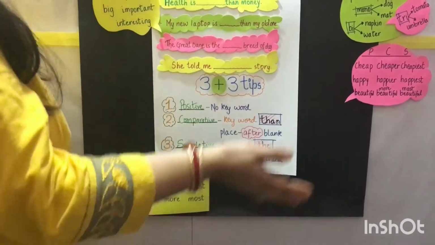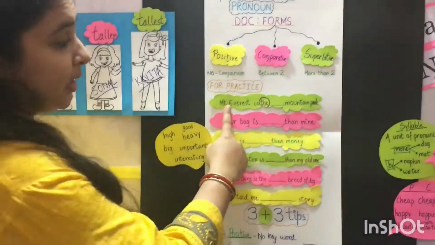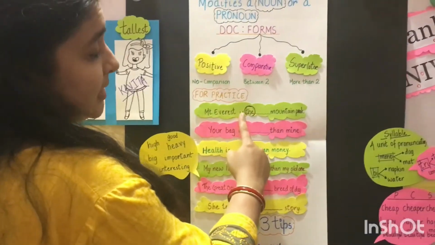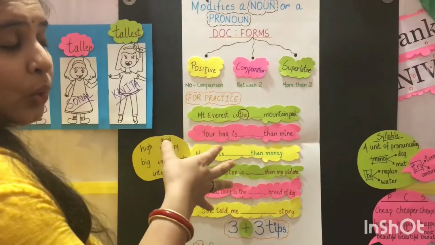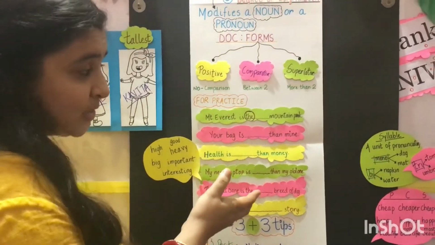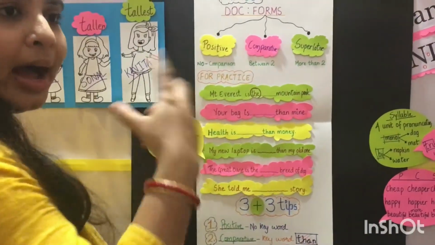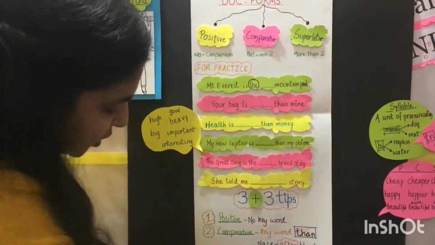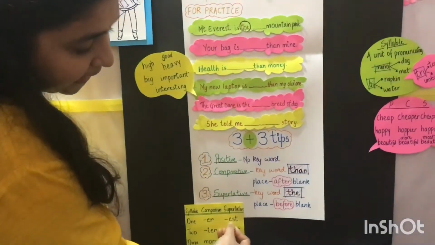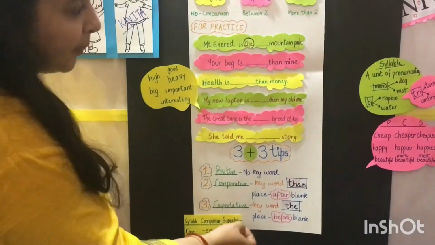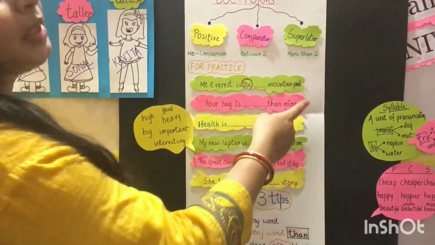So now let's go back to practicing. The first one is here. Mount Everest is the, blank. Before the blank there is "the", so it is a superlative degree sentence. The word here is high. High has only one syllable. So, one syllable and a superlative sentence, what am I going to add at the end? EST. It means Mount Everest is the highest mountain peak.